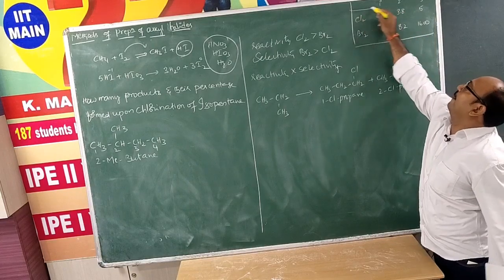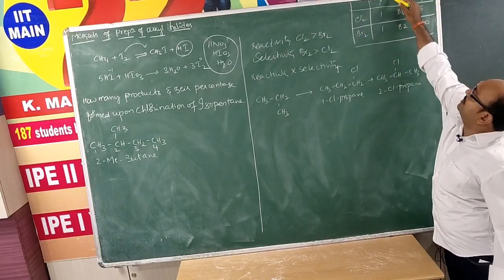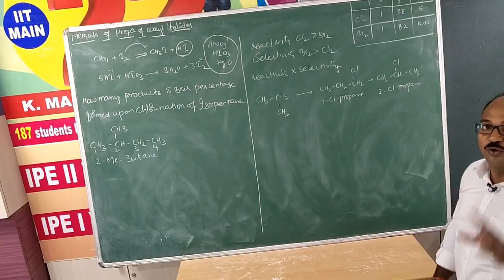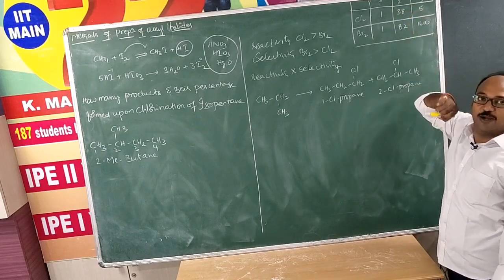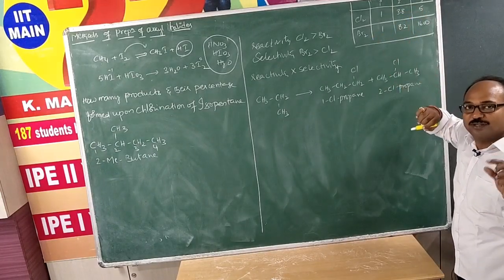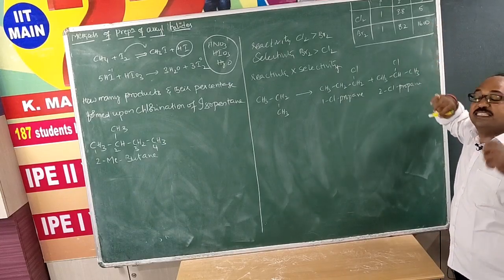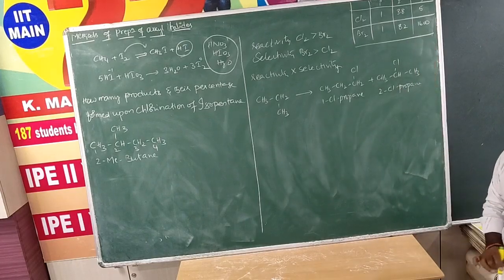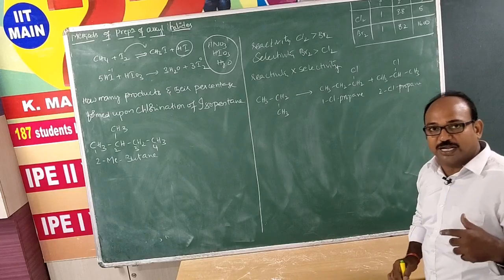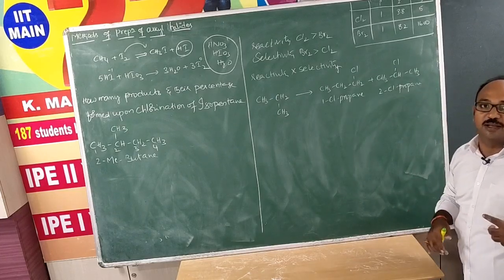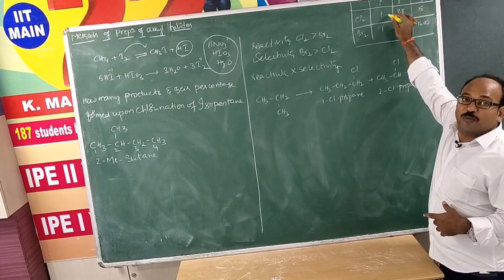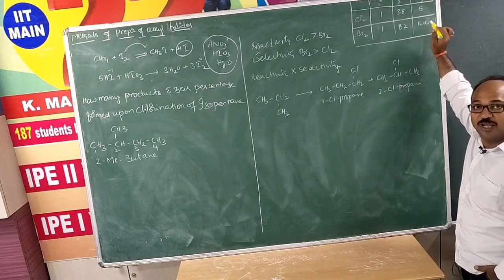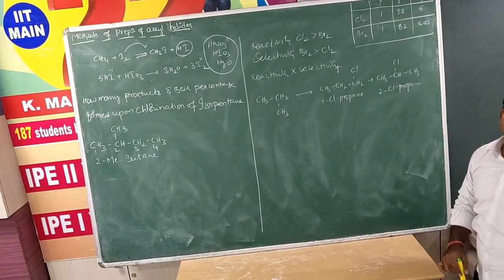This one is experimentally derived. That means chlorine prefers to abstract tertiary hydrogen only 5 times more compared to primary hydrogen, whereas bromine radical prefers to abstract tertiary hydrogen 1600 times more compared to primary.